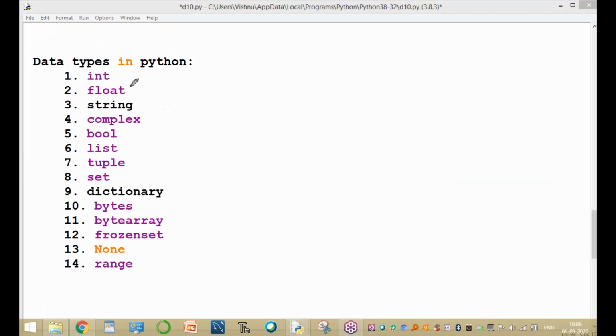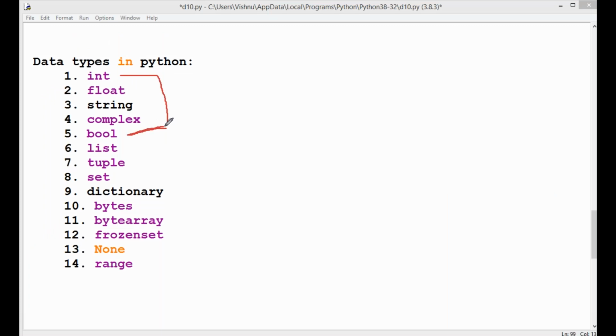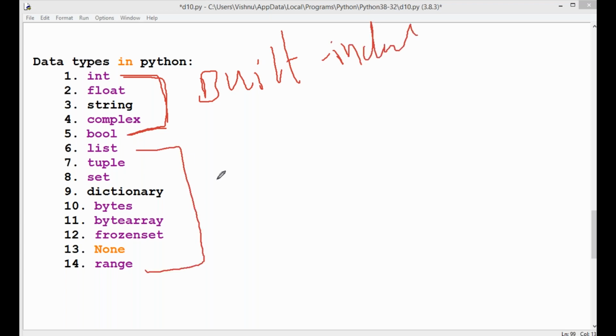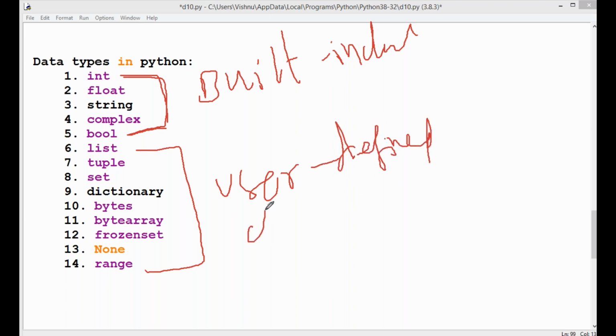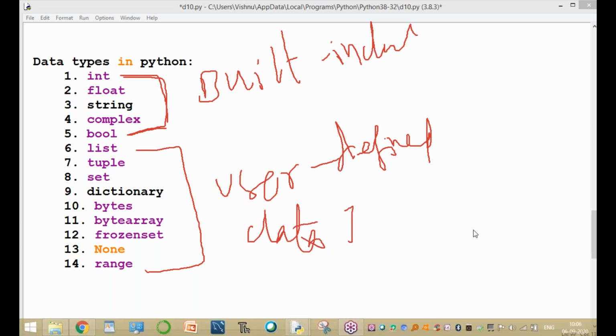Here, the first five are called built-in data types, and the remaining ones are called user-defined data types. Sometimes they are also called built-in types and user-defined types.